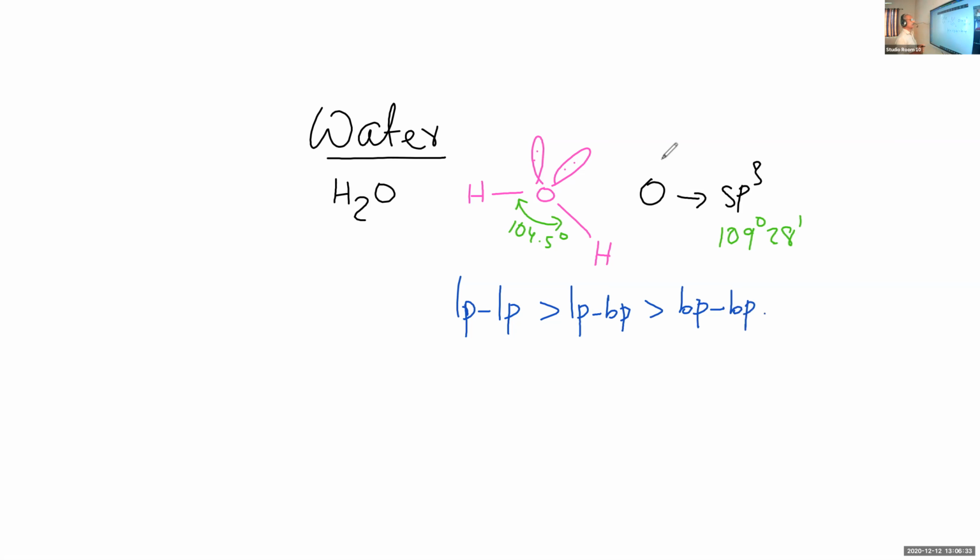Due to this, the bond angle reduces to 104.5 degrees. We have seen this in the chapter chemical bonding. We have seen this structure.